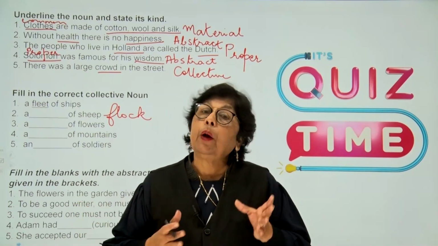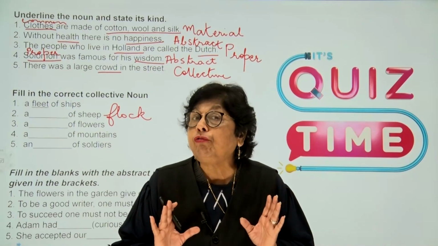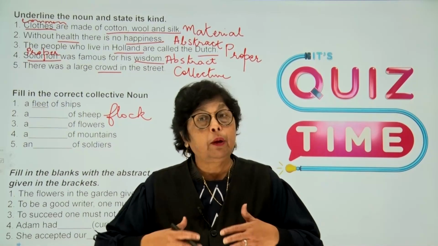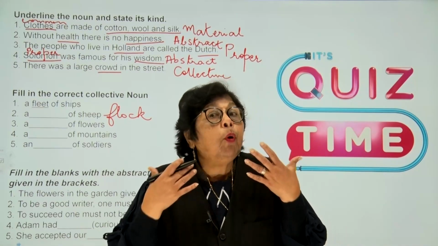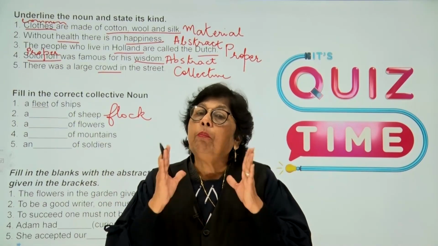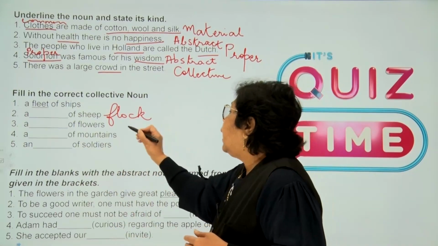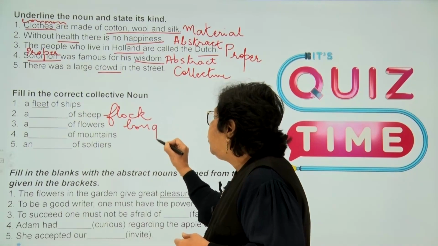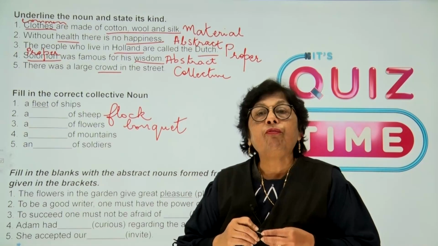We can say a bouquet of flowers, and even if you say a bunch of flowers, that's not wrong. But normally in the present time, when we are offering somebody flowers, we don't offer a bunch of flowers. So the more appropriate term is a bouquet of flowers. B-O-U-Q-U-E-T.